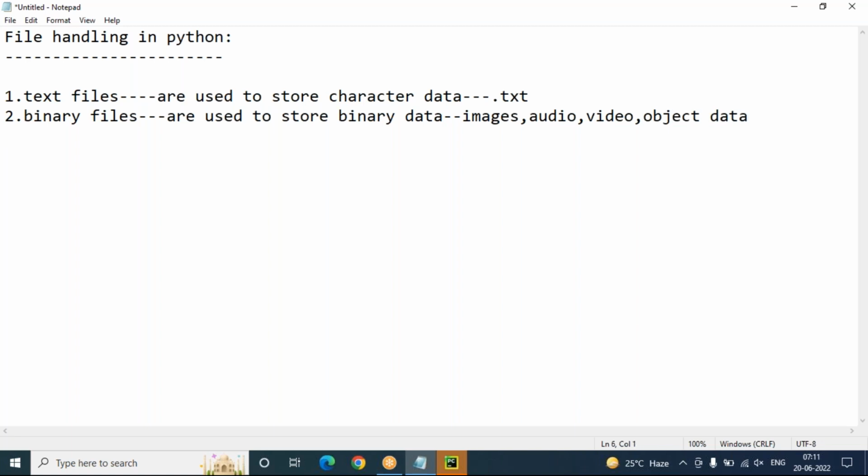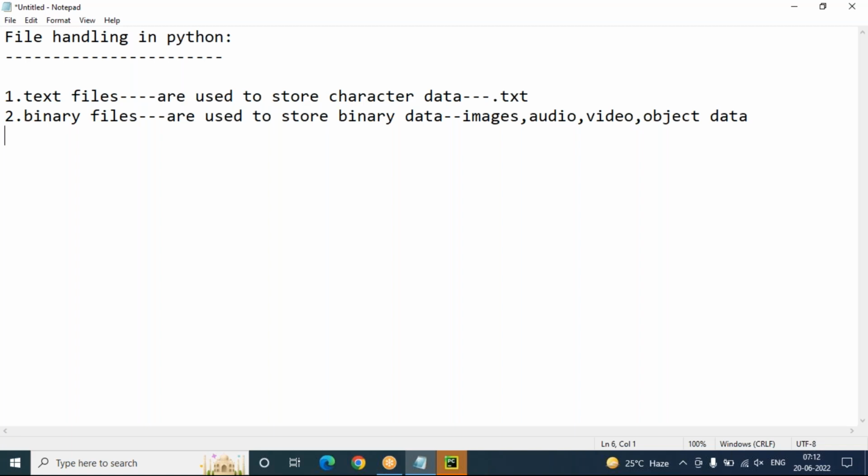These all come under binary files or binary data. Text files are used to store character data, that is .txt. Binary files are used to store binary data like images, audio, video, and object data.